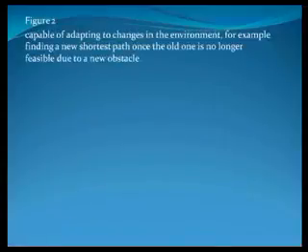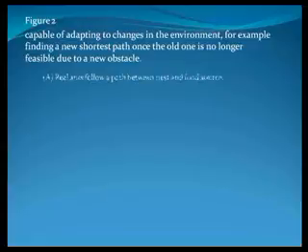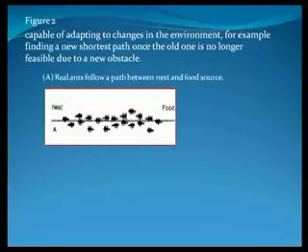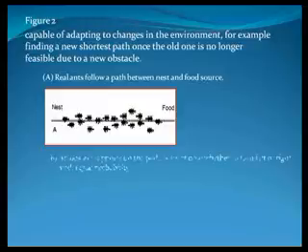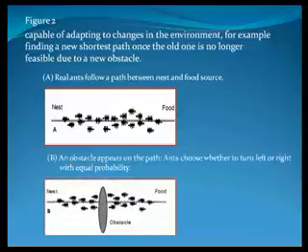Figure 2 describes the ants' capability of adapting to changes in the environment. For example, finding a new shortest path once the old one is no longer feasible due to a new obstacle. In Figure A, real ants follow a path between nest and food source. In Figure B, an obstacle appears on the path.